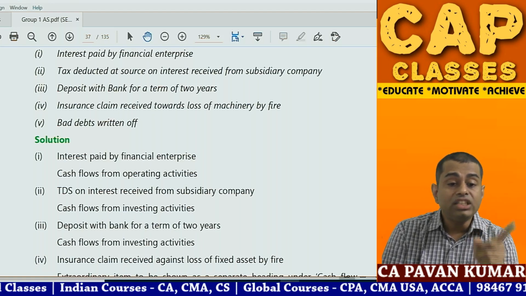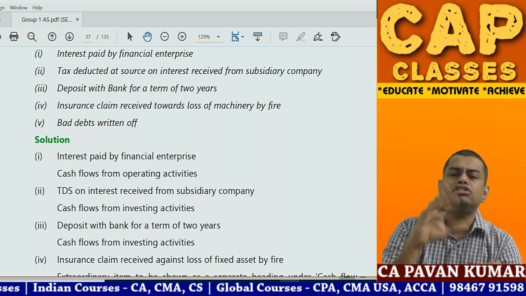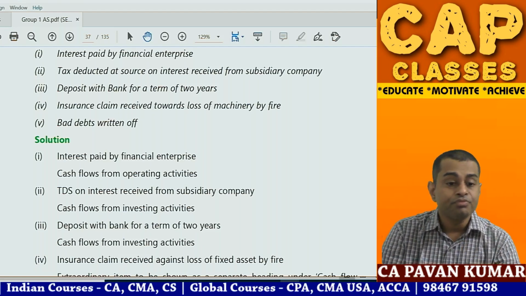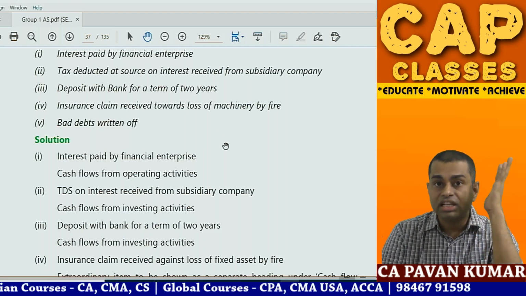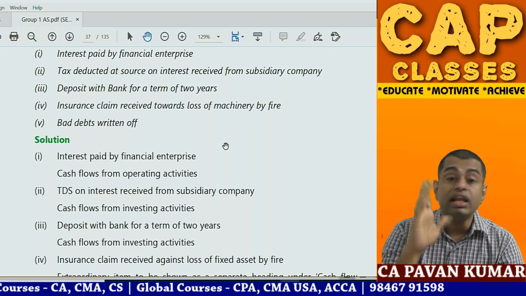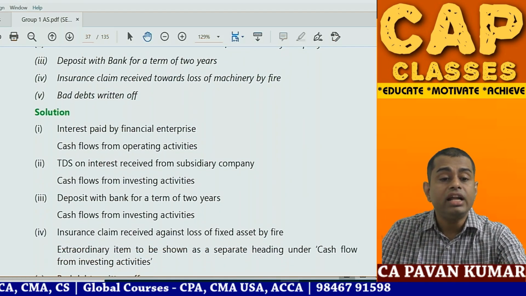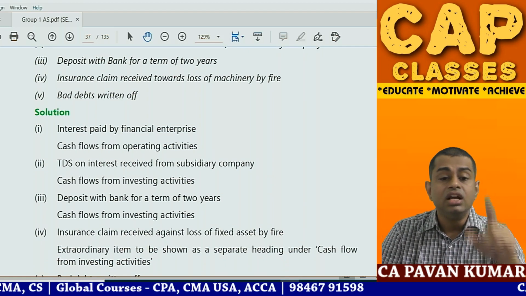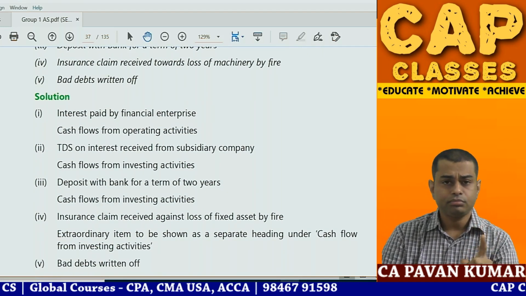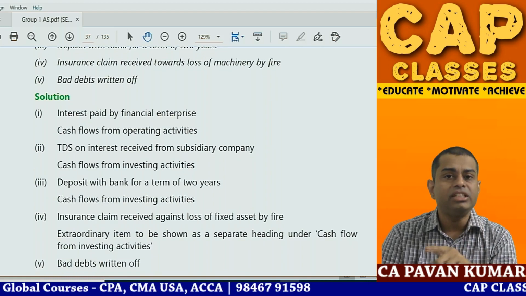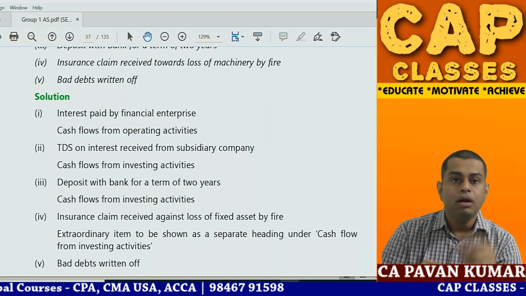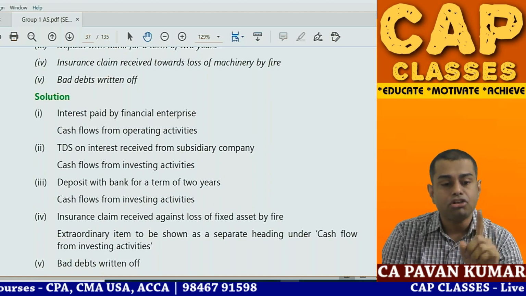Point 3. Deposit with bank for a term of 2 years. Close your eyes, investing activity, 2 years. Insurance claim received, put a star mark. Extraordinary item, separately to be shown. First thing is insurance claim received. Insurance claim received on machine is investing activity, cash inflow, but it should be shown separately as an extraordinary item.